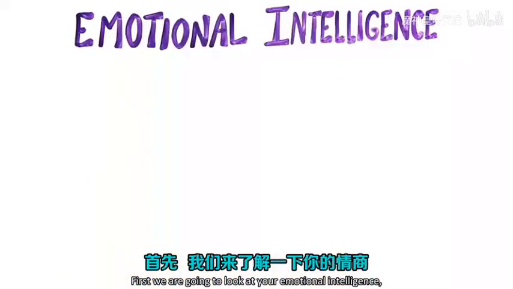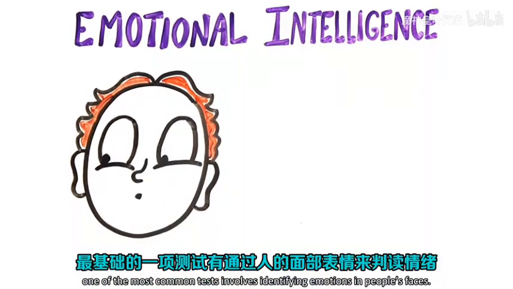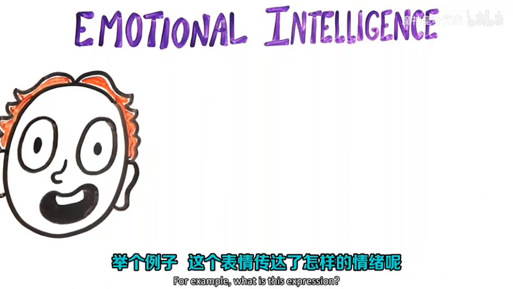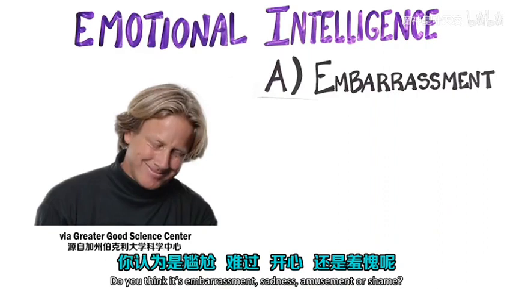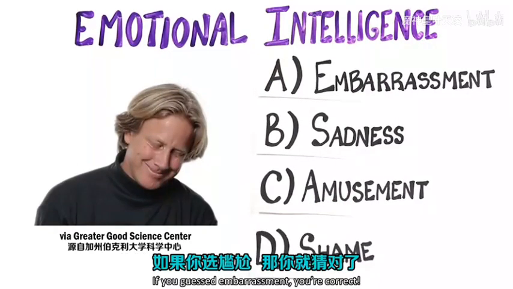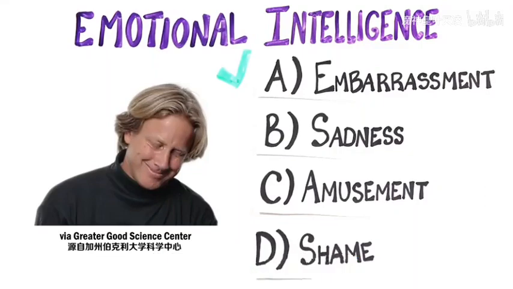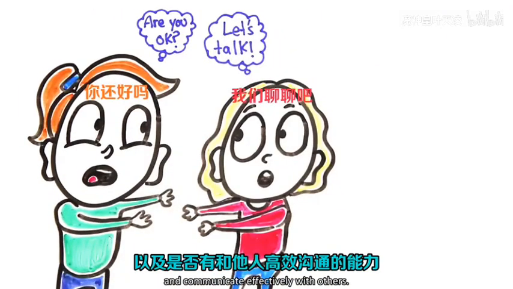First, we're going to look at your emotional intelligence. One of the most common tests involves identifying emotions in people's faces. For example, what is this expression? Do you think it's embarrassment, sadness, amusement, or shame? If you guessed embarrassment, you're correct. This test is used to help measure your ability to empathize and communicate effectively with others.